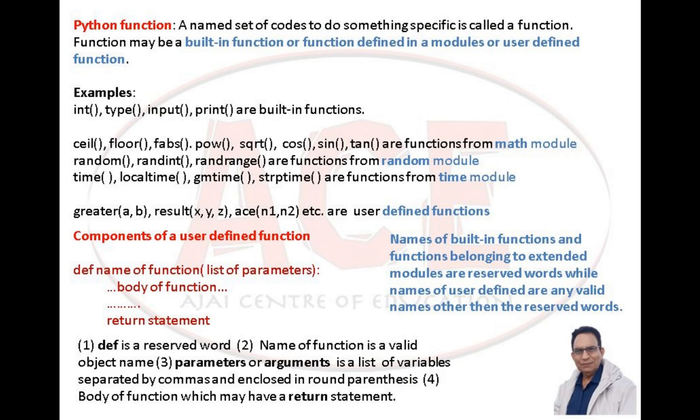Composition of a user-defined function: def, name of function, list of parameters, body of function, and return statement. Separately, here is the explanation. def is a reserved word, the name of the function is a valid object name, parameters or arguments are a list of variables separated by commas and enclosed in round parentheses. Finally, the body of the function, which may have a return statement. Explanation of all these terms will follow afterwards.